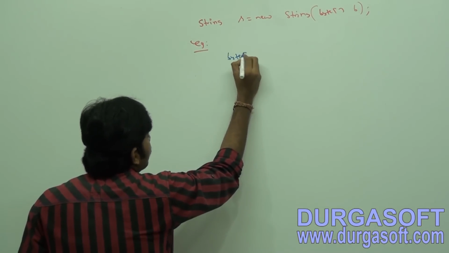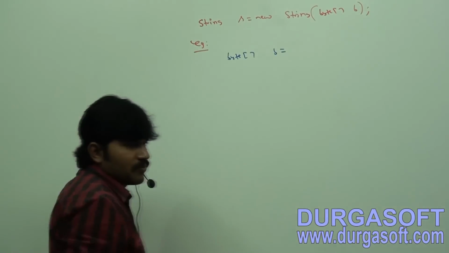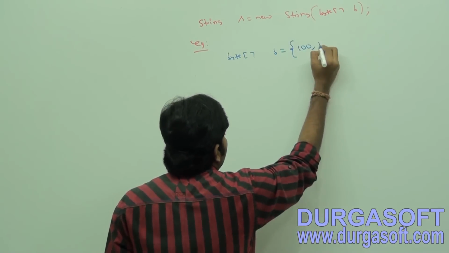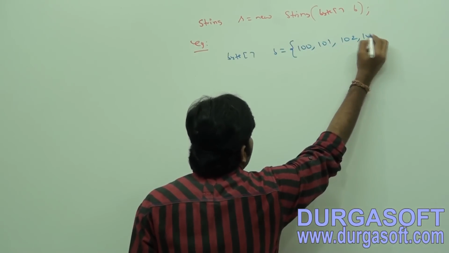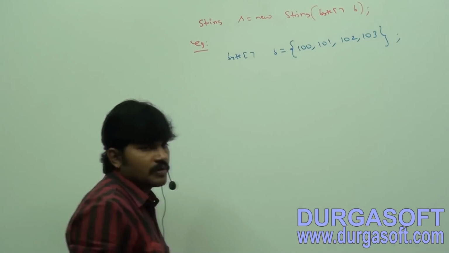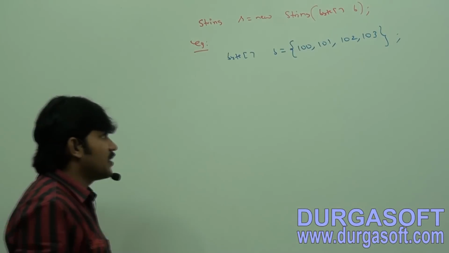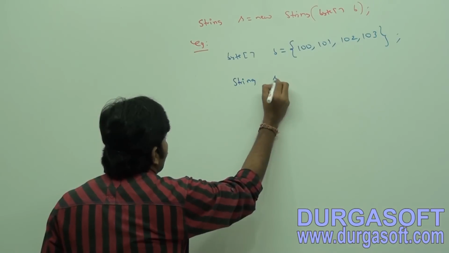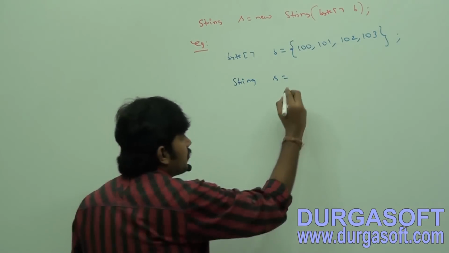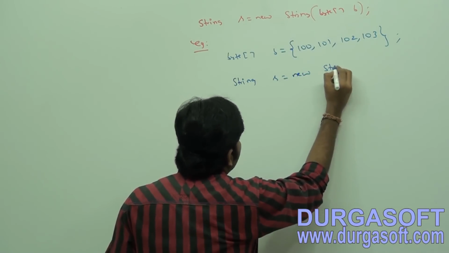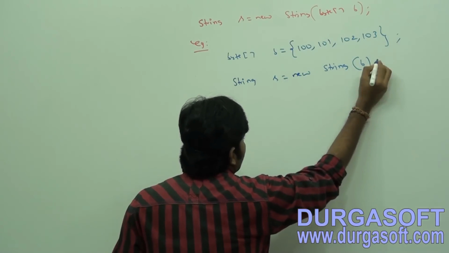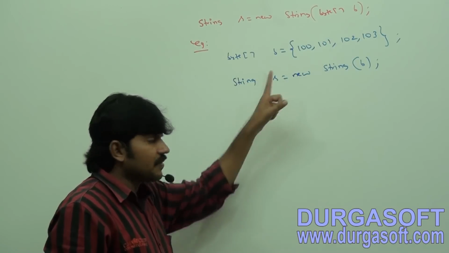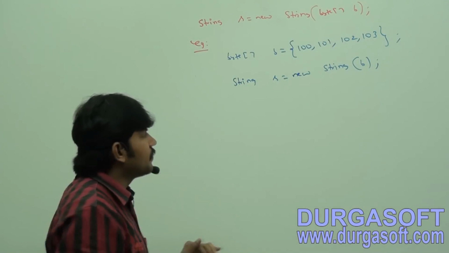I am taking byte array b = {100, 101, 102, 103}. String s = new String(b). Can you tell what b is? b is a byte array. String s = new String(b). Okay.